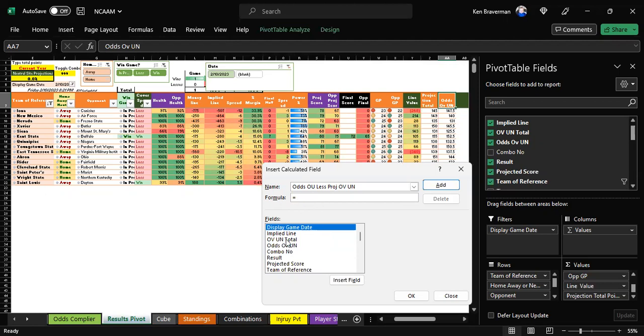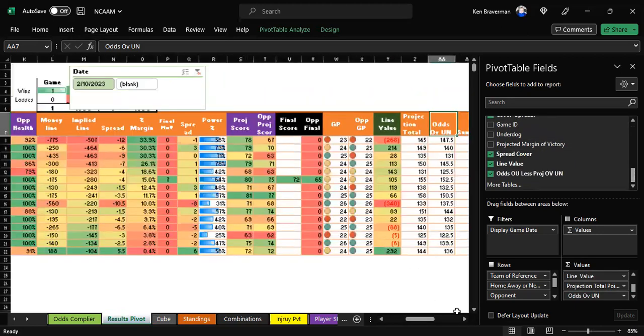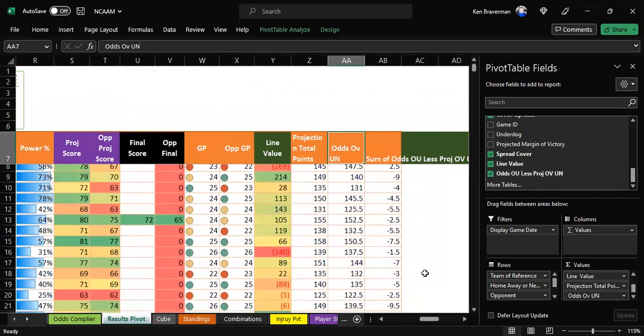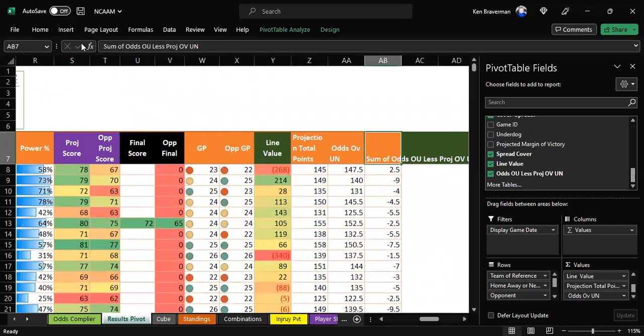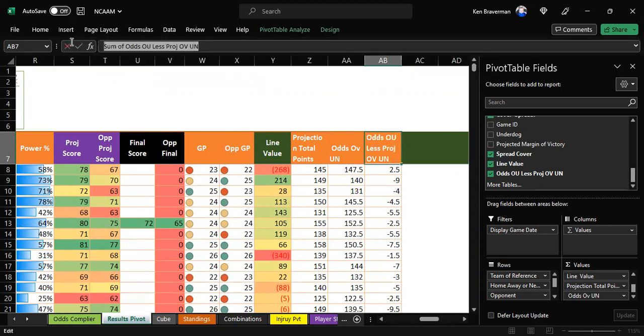So it's odds over under total minus the fields that pop up in names right here. And we're going to add it, and let's see what happens. Should pop up on the end. Or I have to bring it to the end. Okay. And so this thing just popped up here on the end. All right. Now we got something. So what do we do now? Well, so this is odds over under difference or something.